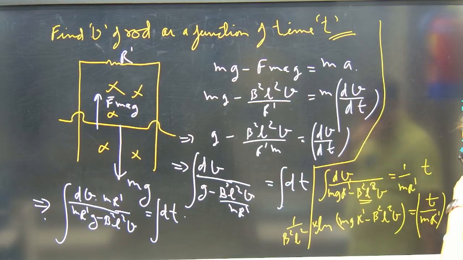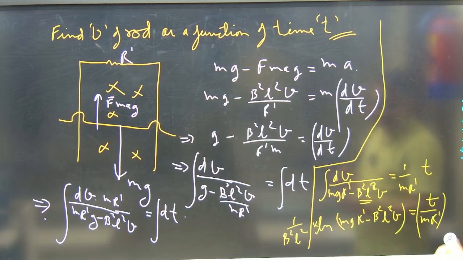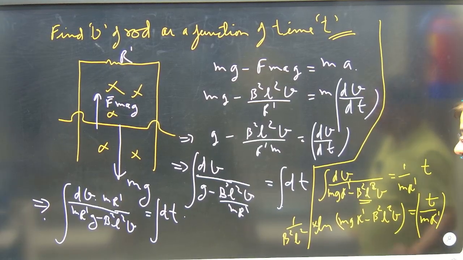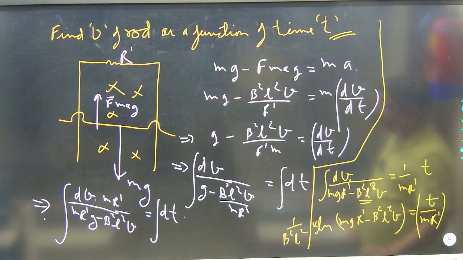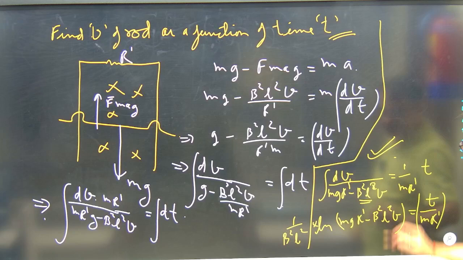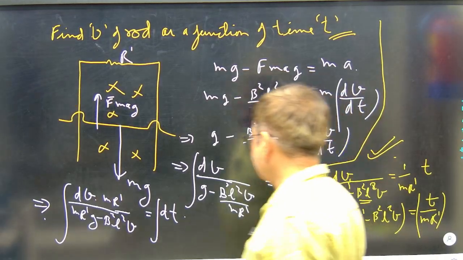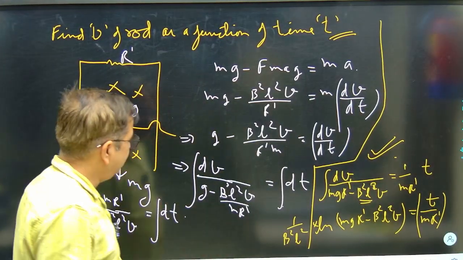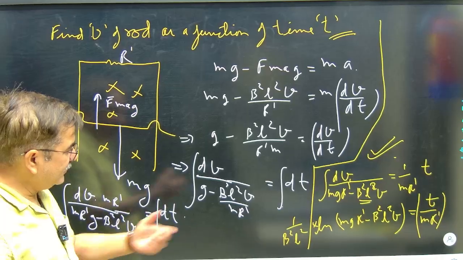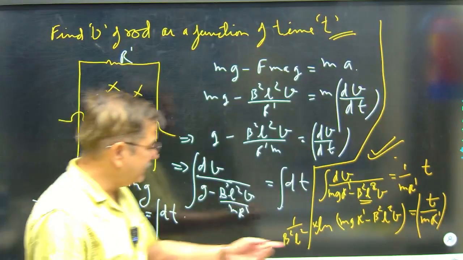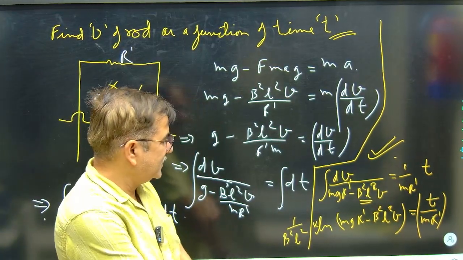This value we have. For the log values, I can put the results and further solve. I can get the velocity of the rod in exponential form and logarithmic form. Both results can be obtained. The velocity of the rod as a function of time t, I can easily see. You can apply it and get the results.